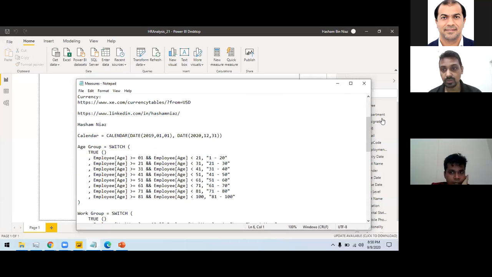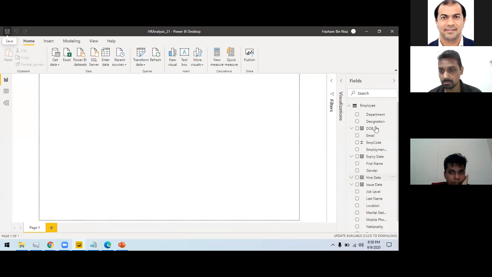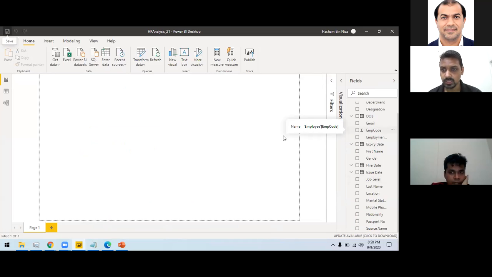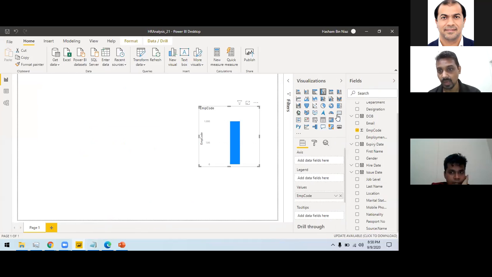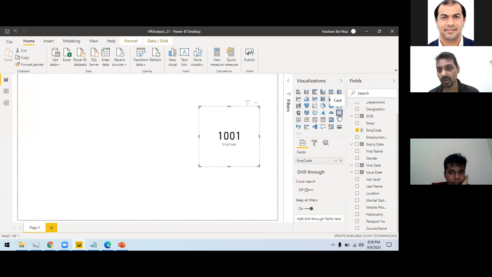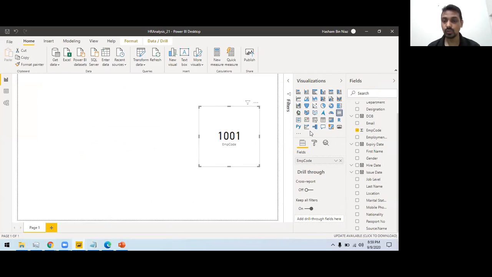I will try to create something simple like employee code. If I place this here, and I have a visualization pane, and I turn it into a card. So this is my card visual. See, there are different visualizations available here: these are bar, these are area and line charts, these are map charts, this is the card visual. You can choose different visualizations. You have like 40 to 50 default visualizations. If you want, you can also import visualizations from the web store, so I can import other visuals as well.